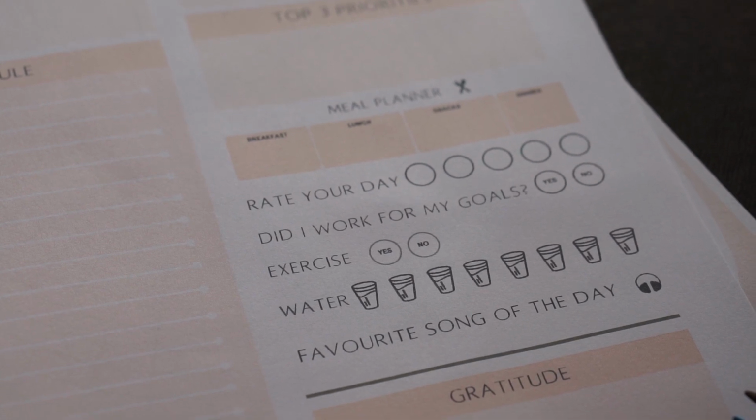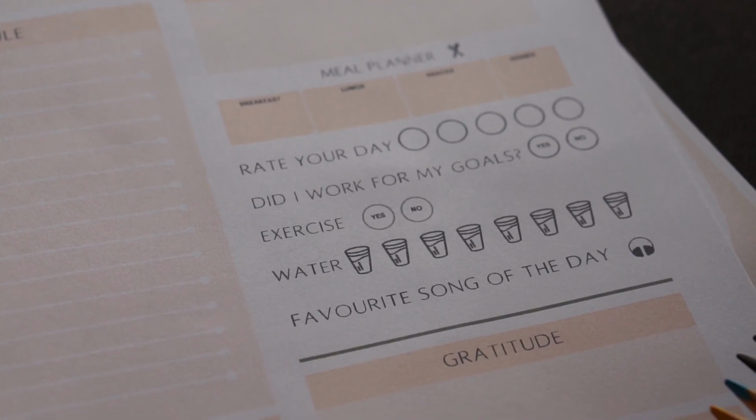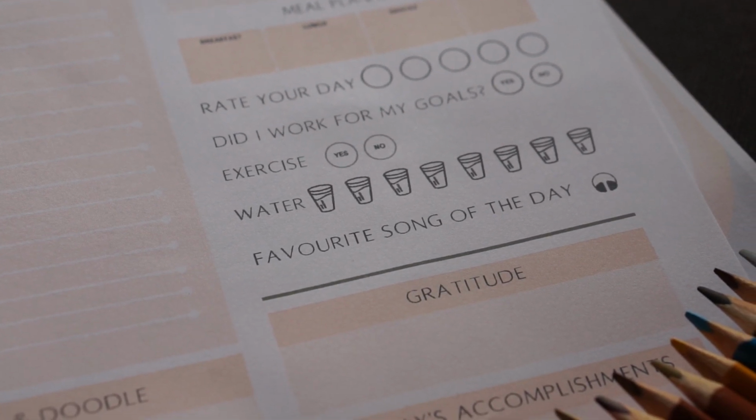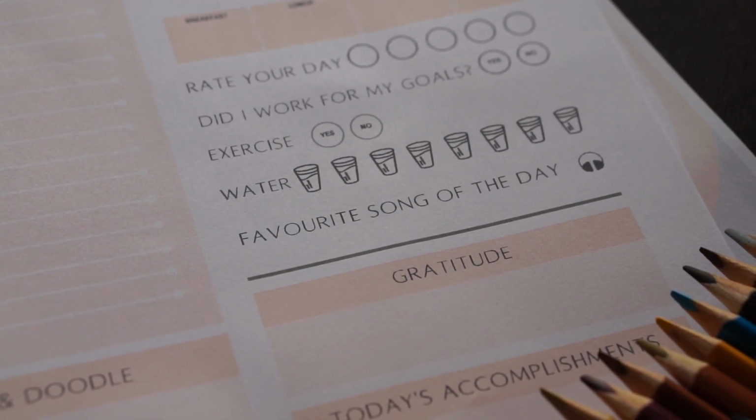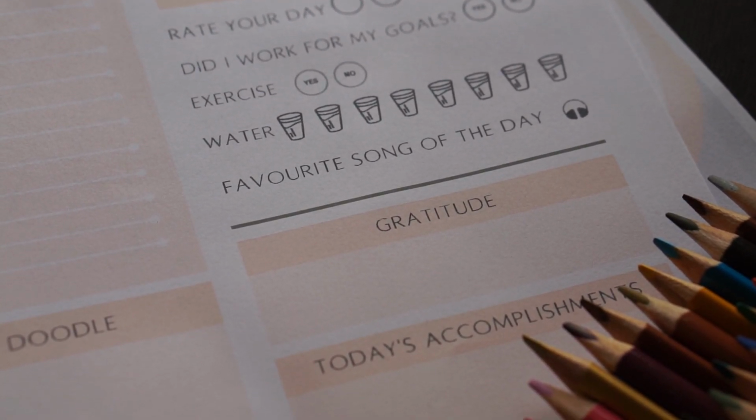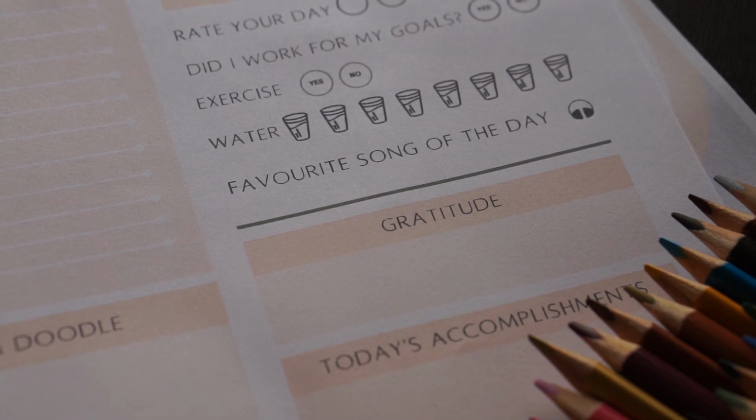The next is favorite song of the day. So I have this habit, if I like one song I keep on listening to that same song the whole day. So if you have that habit, you can write the song's name. The next is gratitude. Before going to bed, you are going to write all the things you are grateful for.